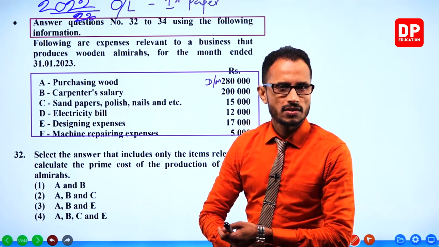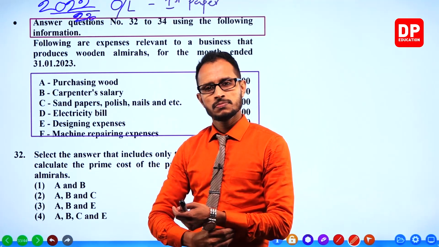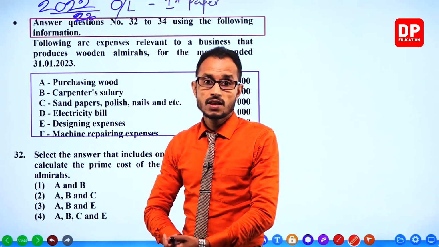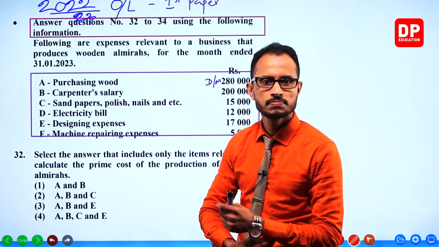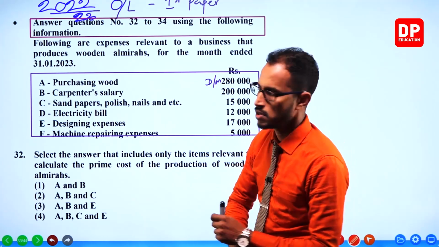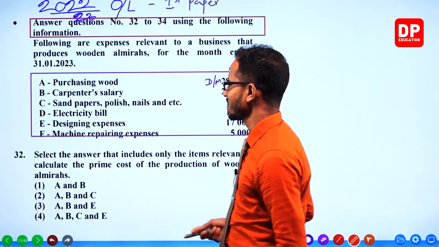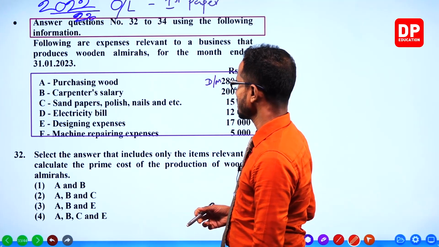Wooden almirahs are produced with wood, of course, not with sponge.